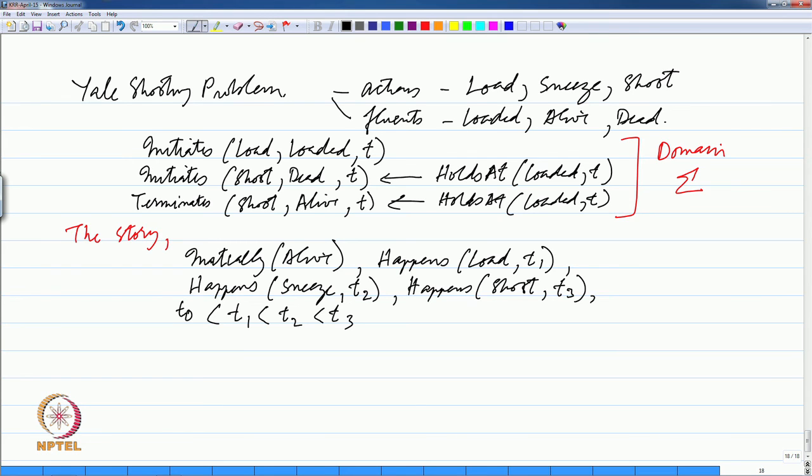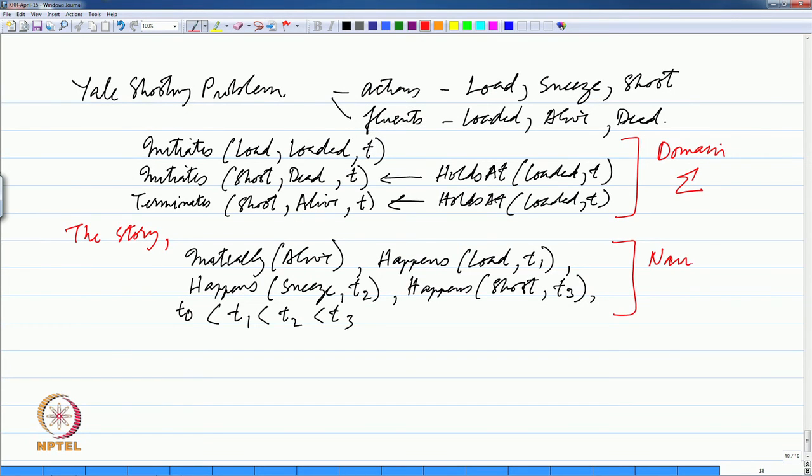This is a story that initially the turkey was alive, then you loaded the gun, then you sneezed, and then you did the shoot action. This we will call a narrative, and we will call this delta, this set of formulas which are describing what happened essentially.